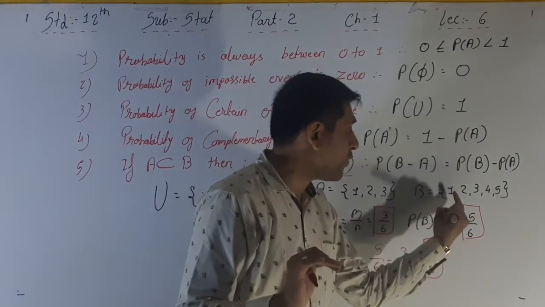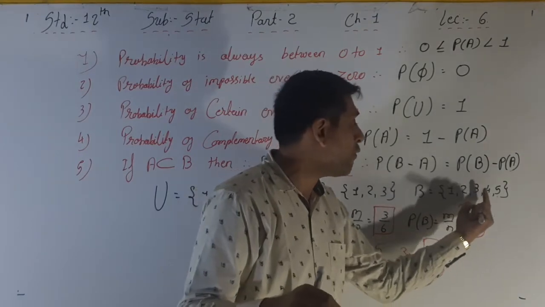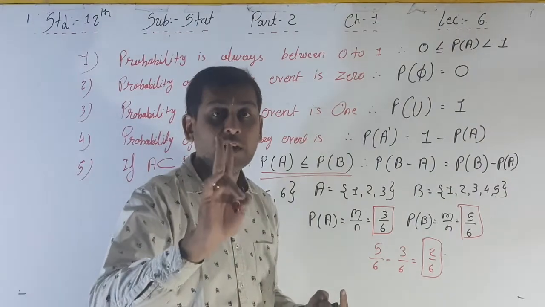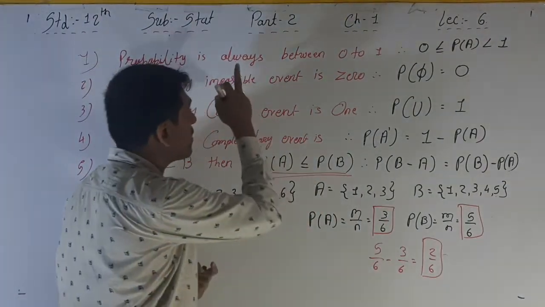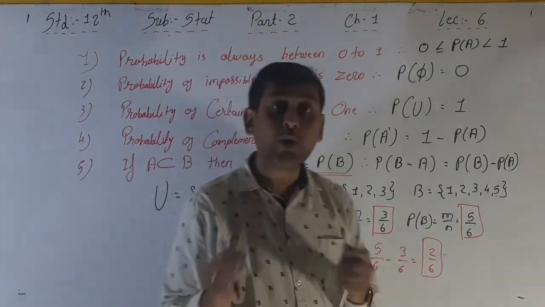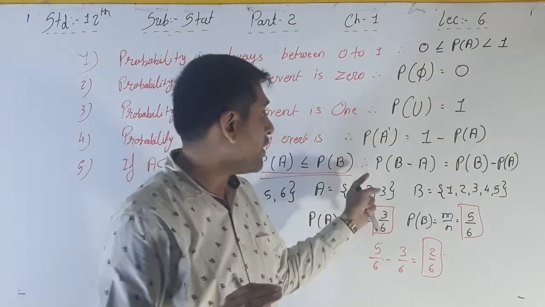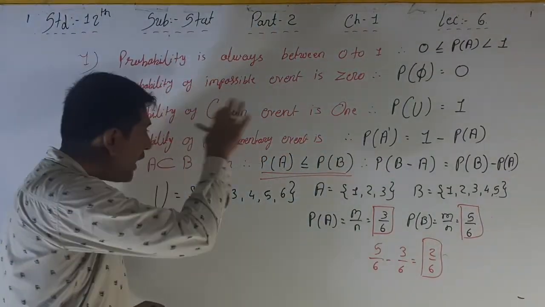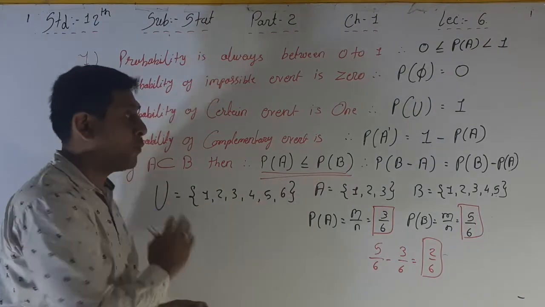And we can say from the example, 1, 2, 3, 4, 5 minus 1, 2, 3, that's 5 minus 3, that's why 2, and total outcomes is again 6. That's why 2 by 6 is P of B minus A. Okay, so here the example as well as the fifth point I am writing.